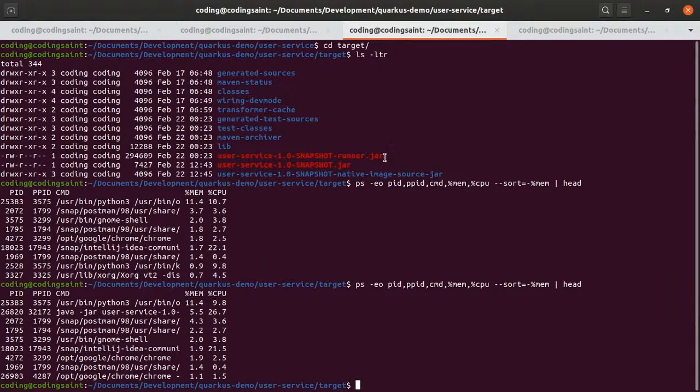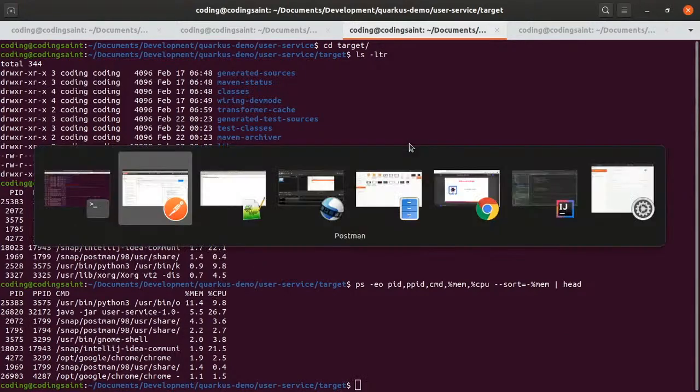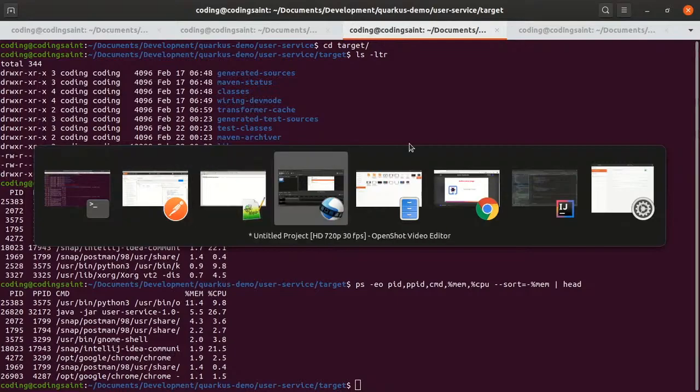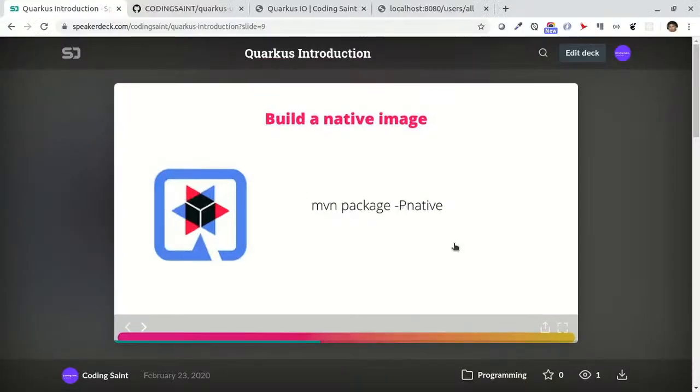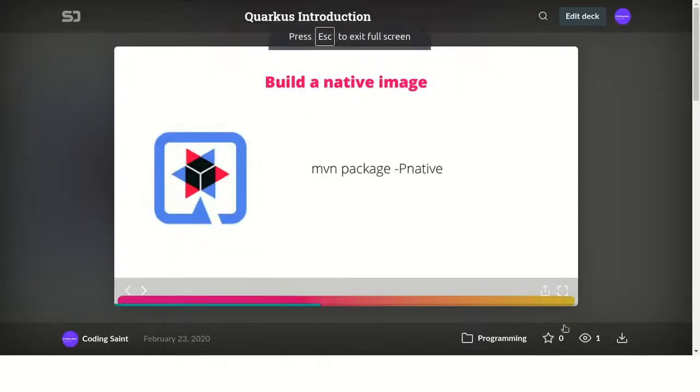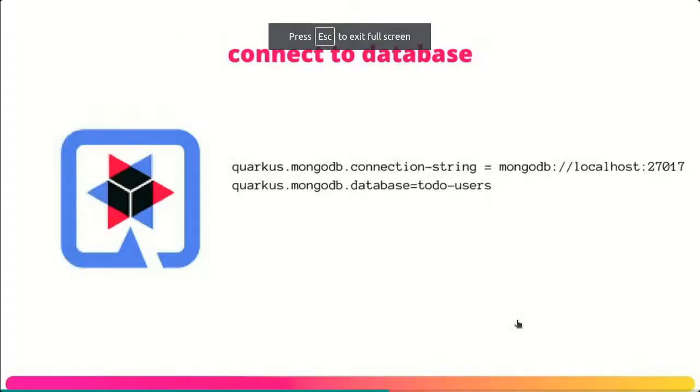So this is how Quarkus works, and this was an introduction to Quarkus, which I wanted to give in today's talk. So I hope you liked this, and this is all about today's talk.